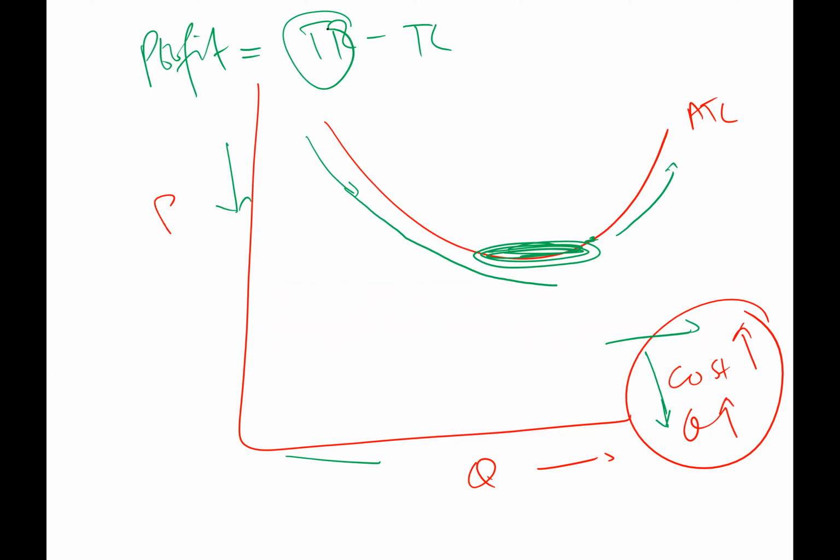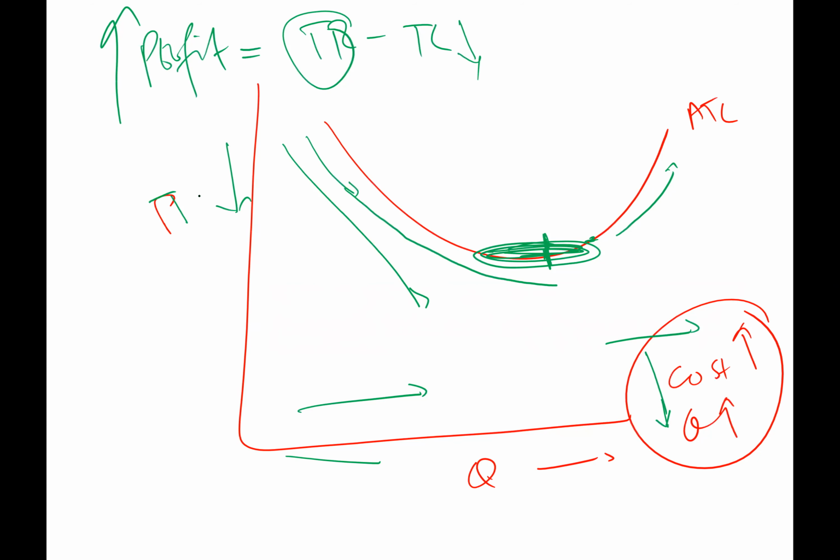So it's not in our control, 100%. So the only thing we can do to maximize our profit is reduce our cost. So look at this point, if we produce more, our cost is lower, right?